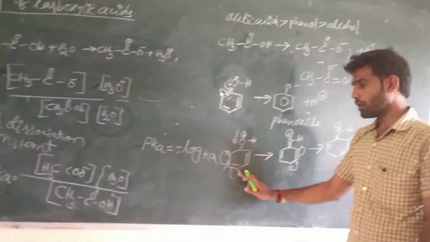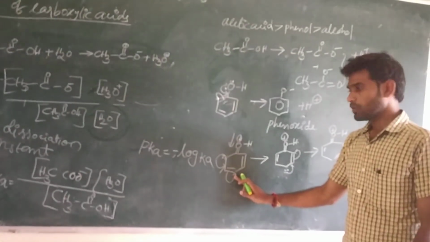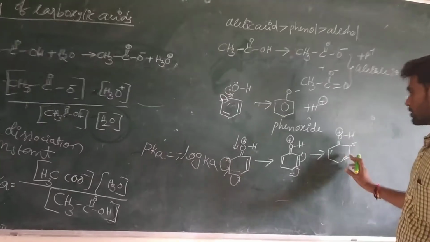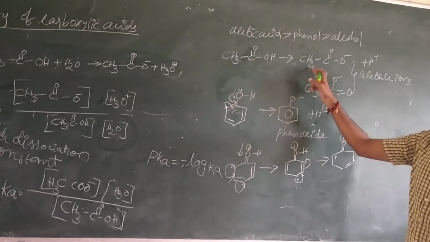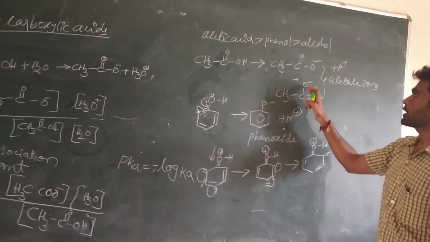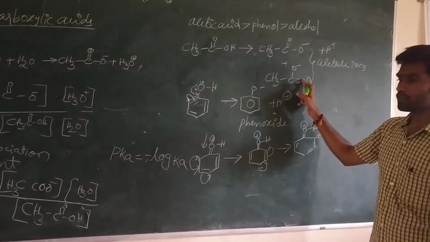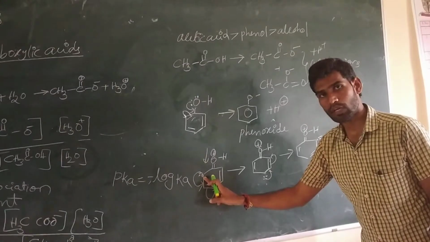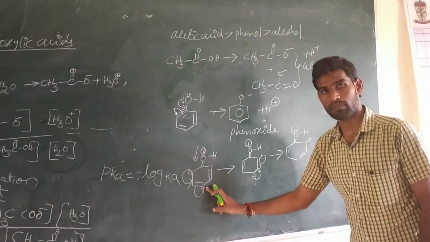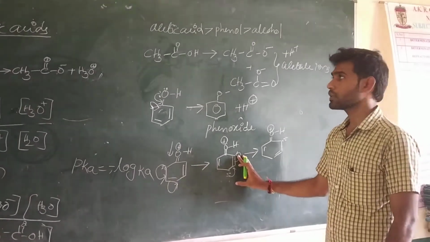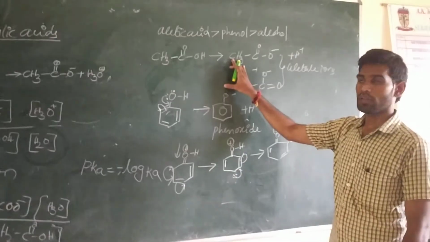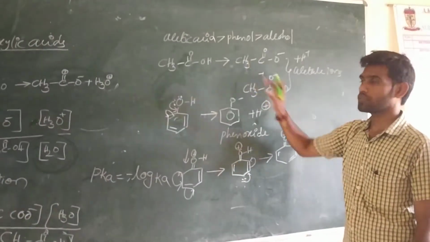Carbon atom is not electronegative, and this molecule is not that stable as compared to the acetate ion, because here the negative charge is carried by the electronegative oxygen atom, but here the negative charge is carried by the carbon atom. So that's why the phenols are less acidic compared to the carboxylic acid, that is acetic acid.